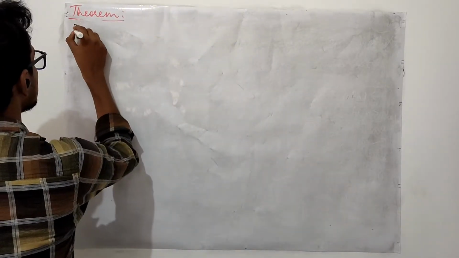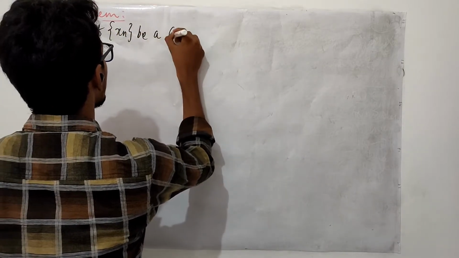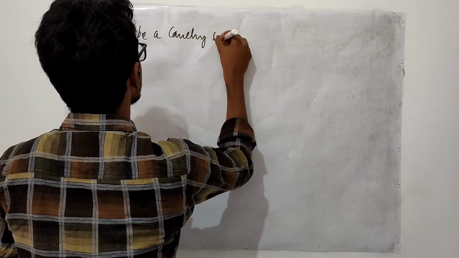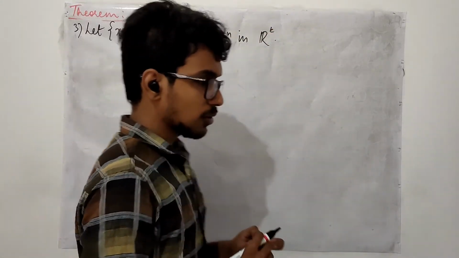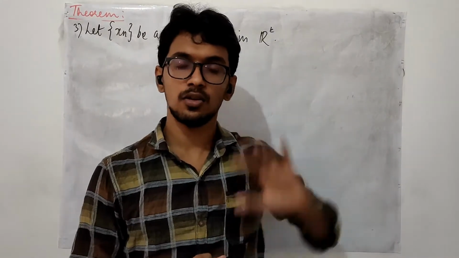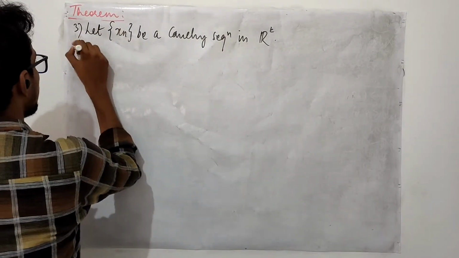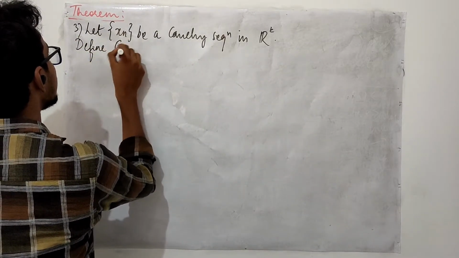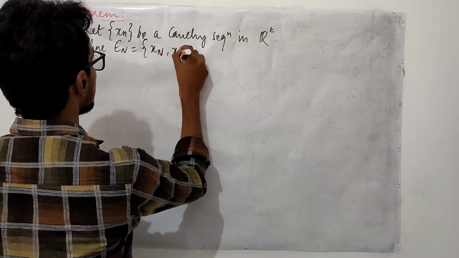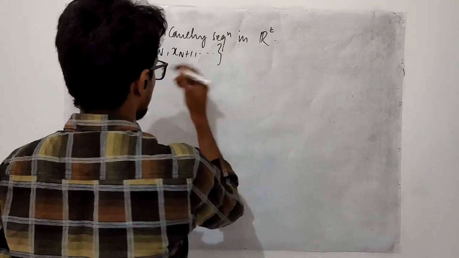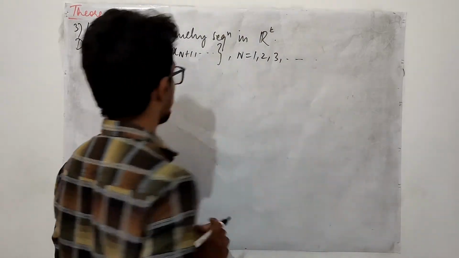Right? So in the third part, let Xn be a Cauchy sequence in Rk. If we talk about Rk, that is the Euclidean space, the metric defined here is the standard Euclidean metric. Okay, that we have to always remember. Next, I am defining En to be the points xn plus 1 onwards, just as we have defined in the previous thing.